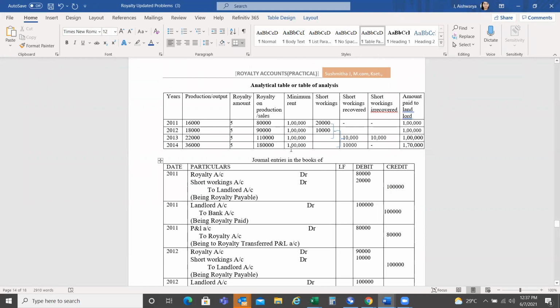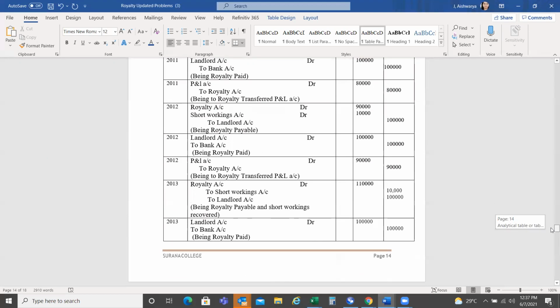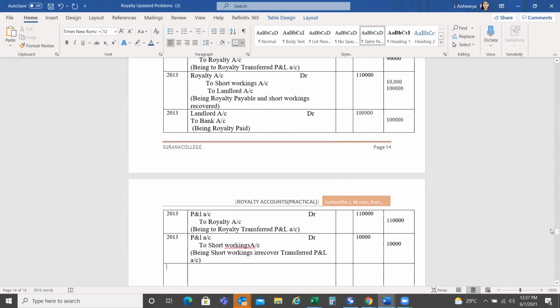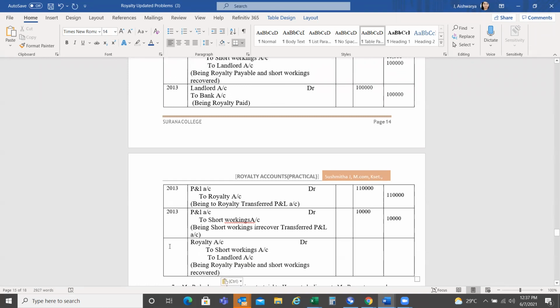So more than the minimum. Royalty account debit to short workings account and to landlord account. Yes. The first entry is royalty account debit to short workings account and to landlord account. Correct entry. So that is 2014. Royalty is how much? 1,80,000.